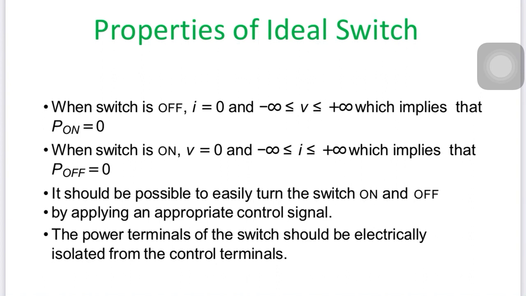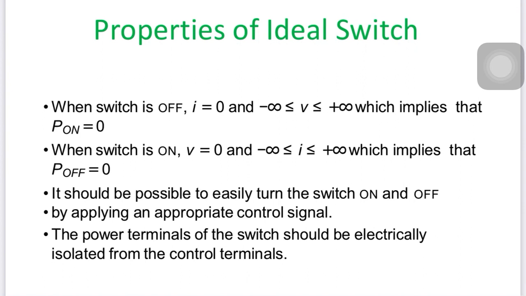So, we consider one switch, suppose with anode, cathode and gate, an SCR for example. Current flows from the anode to the cathode. One terminal is called the gate. The gate allows the current when a programmer designs some programming and gives the command for a particular time, in the form of gate pulses, which allow the current from anode to cathode.